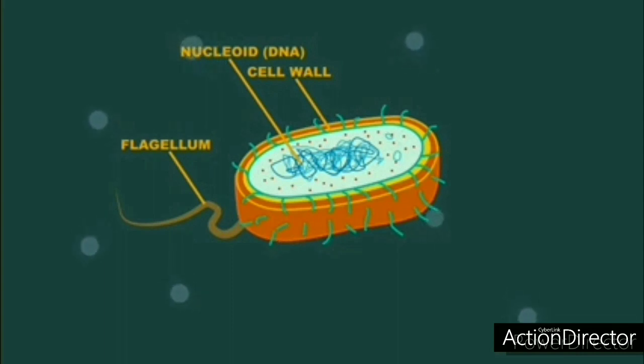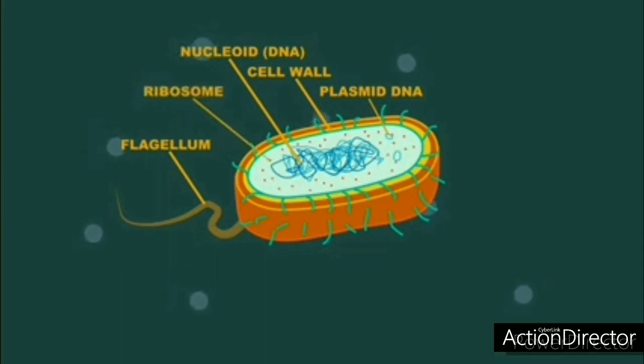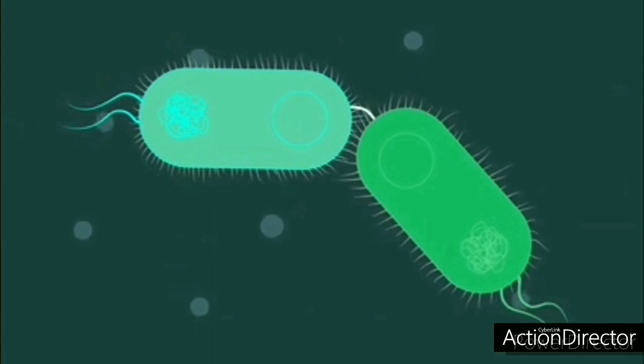Over the cell wall, they have a smooth cover known as capsid or capsule. That capsule protects the bacterial body from the external environment. That's why they can live in the hardest conditions. There is also a flagellum present in the bacterial wall, which helps them to move from one place to another place. They have a number of small ribosomes scattered in the cytoplasm.